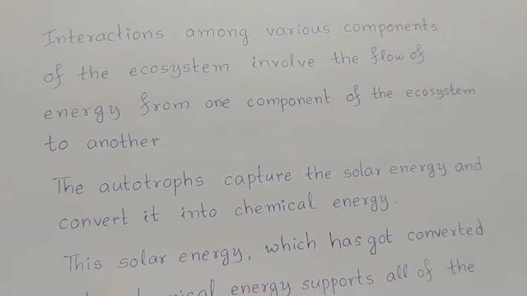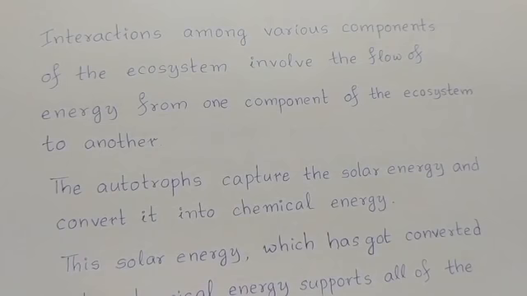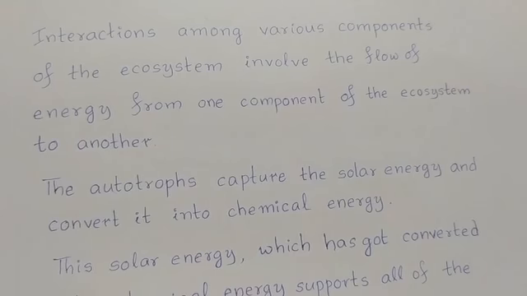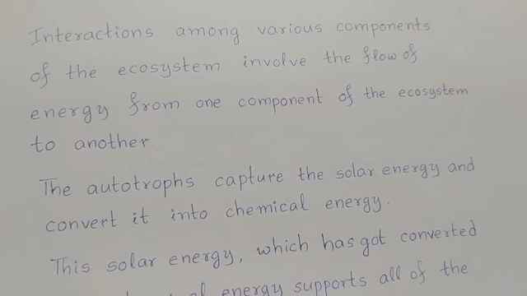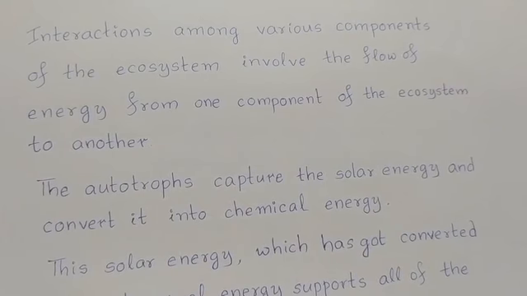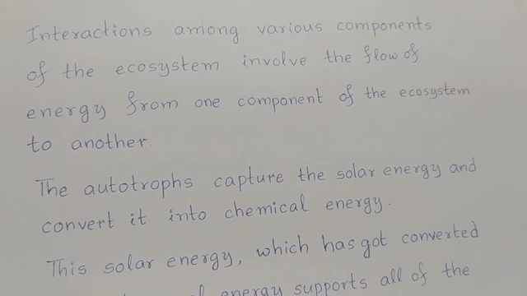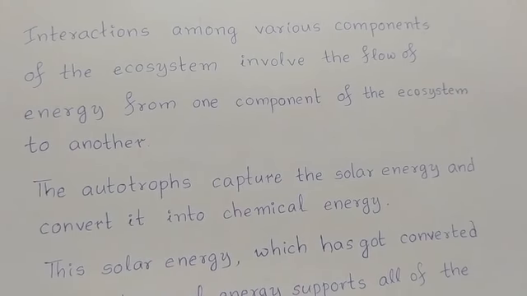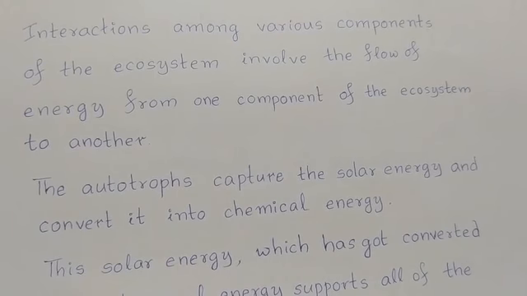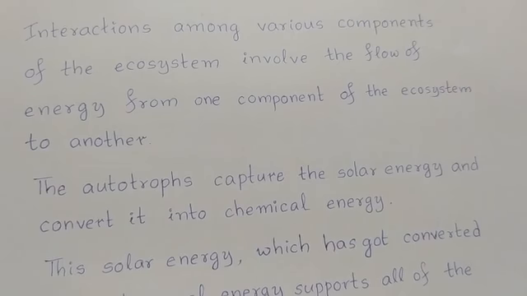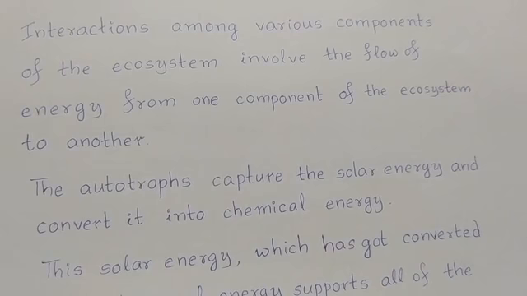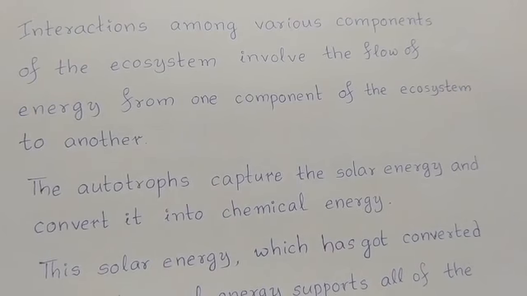As we have already discussed, continuous interactions are taking place among various components of an ecosystem.